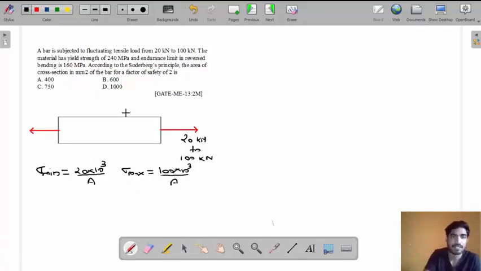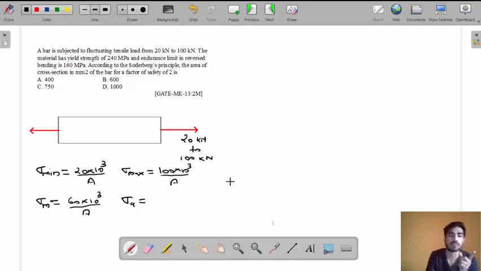Now my friend, what will be sigma m? Sigma maximum plus sigma minimum divided by 2, right? So 100 plus 20 divided by 2. What will you get? 120 by 2, 60 into 10 to the power 3 divided by area. This will be the sigma m.